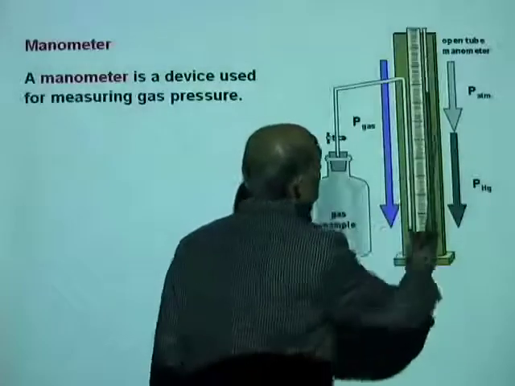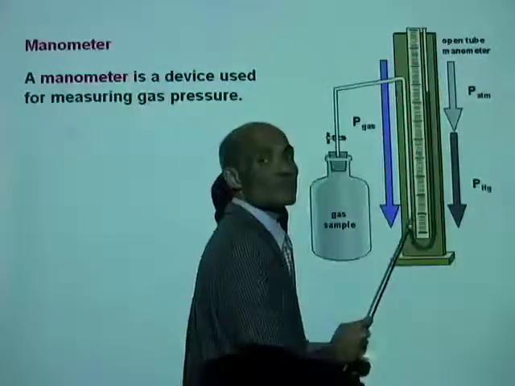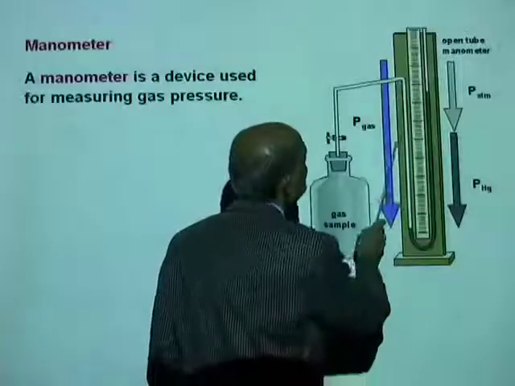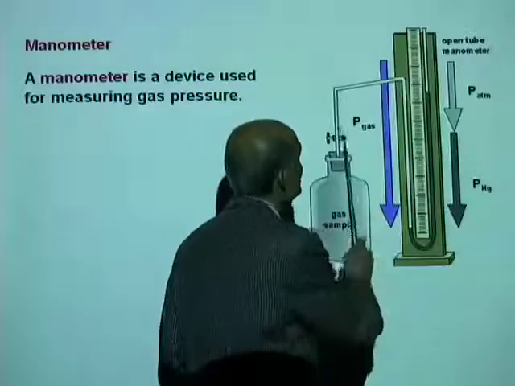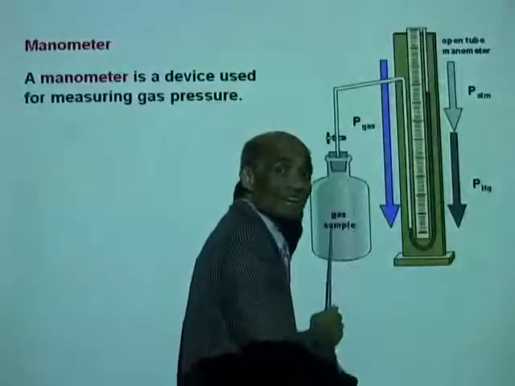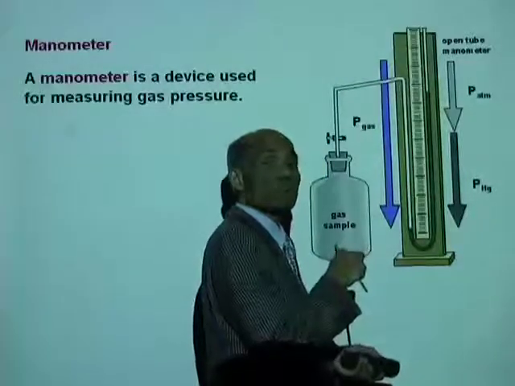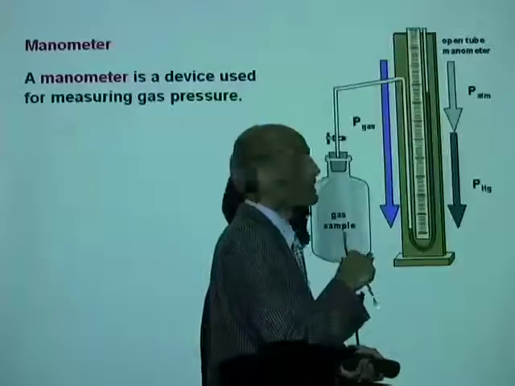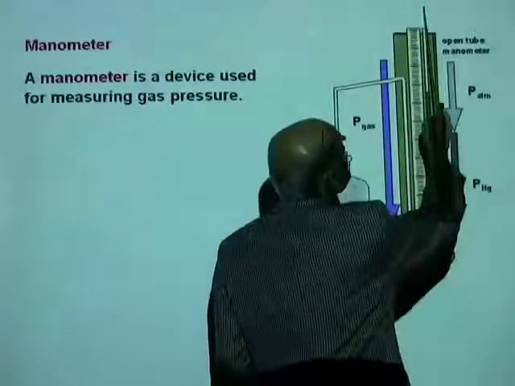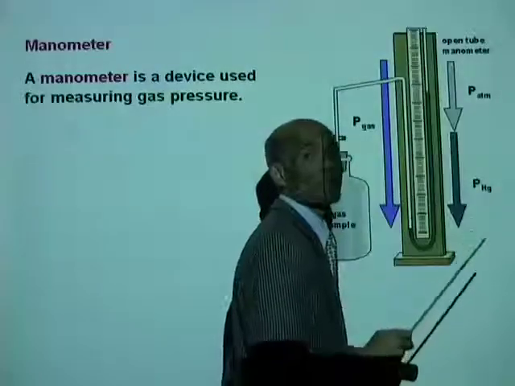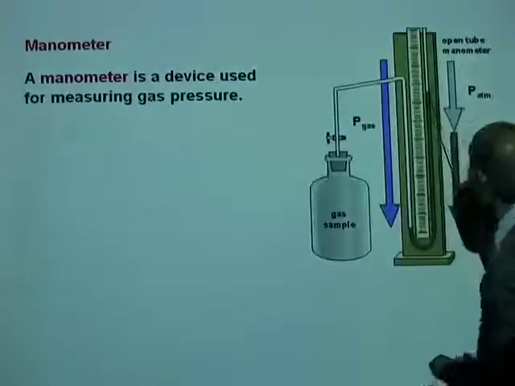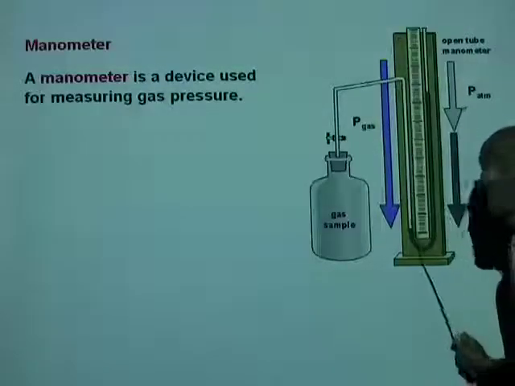It is a simple U-tube. One end of the U-tube is connected to a gas cylinder, and we want to measure the pressure of the gas cylinder in there. The other end is open to the atmosphere. Now, inside the tube you have mercury.